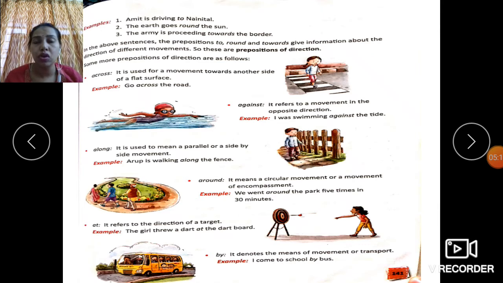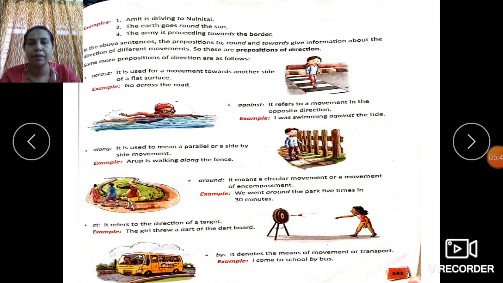But remember, when we talk about our own legs, we never use "by". We walk on foot, we don't walk by foot. I went to visit her on foot, that means I have walked on my own feet. Remember this difference: we may say by aeroplane, by vehicles, by automobiles, by bus, by scooty, by bike, etc., but never by foot. It is always on foot.